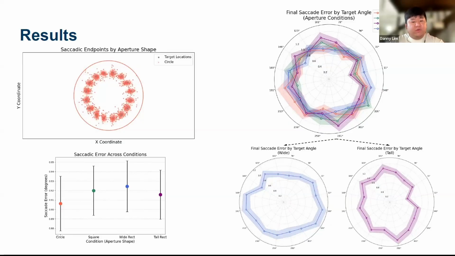Error magnitude was modulated by aperture shape, with larger deviation along the aperture's elongated axis. This suggests that spatial recall is not shaped solely by the internal memory process. It is also reliably biased by the geometry of the surrounding visual context. We're now working on modeling these biases more precisely, for example, by examining how error varies as a function of distance from aperture boundaries, and so on.